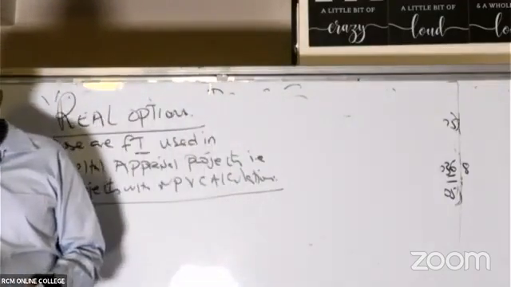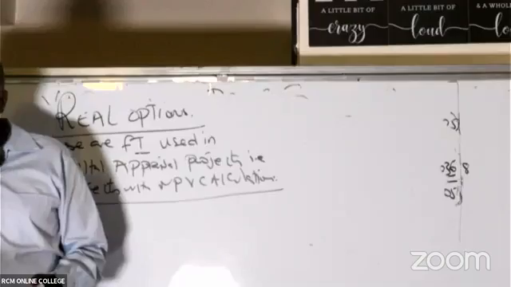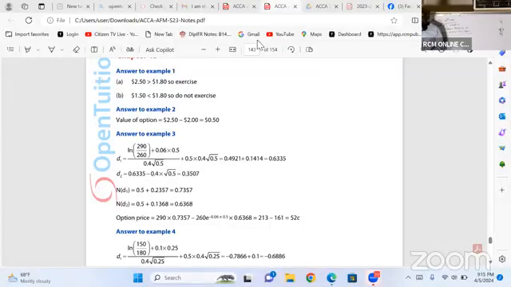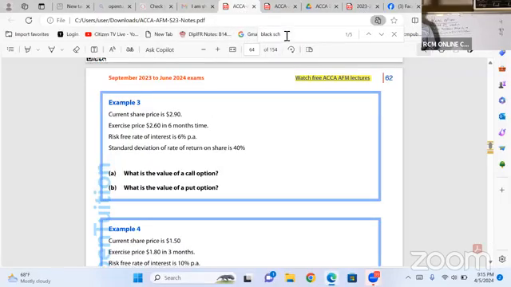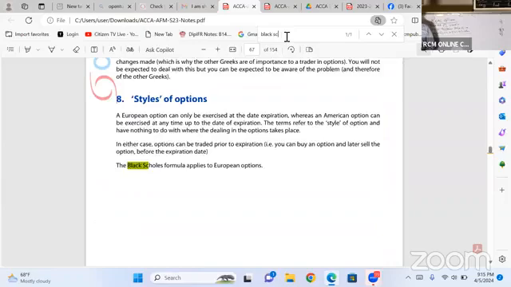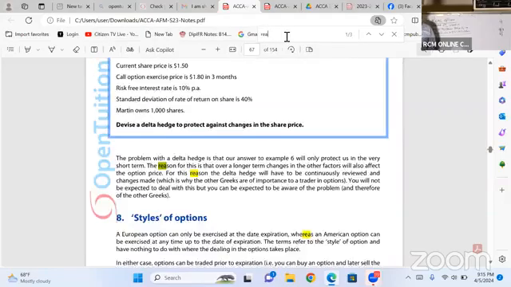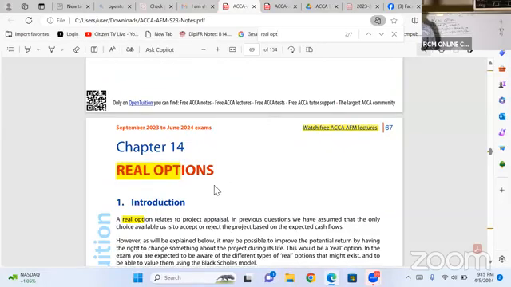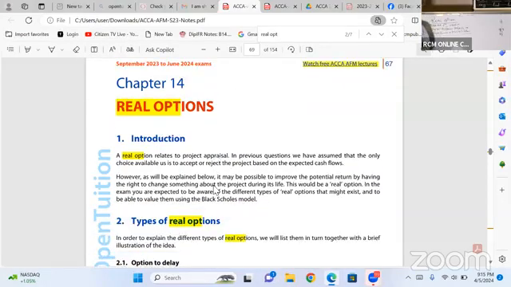So for you, then you'll have to go to this particular book. You shall be able to go to this particular book and simply come here and search for real options. It's here. It's chapter 14. Right there, chapter 14, page number 67, because we don't want to write a lot of notes here. So chapter 14, real options.